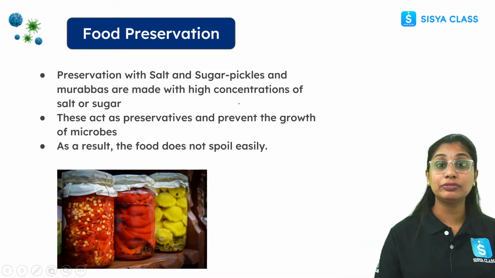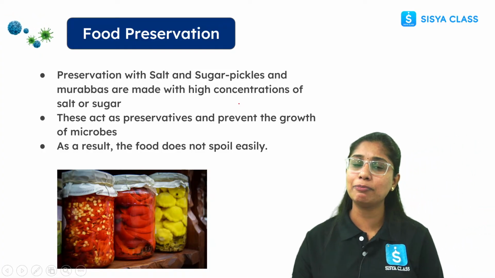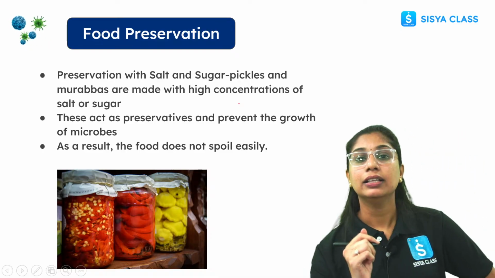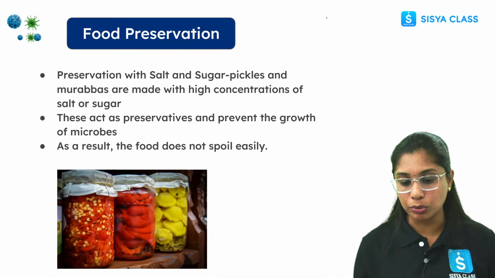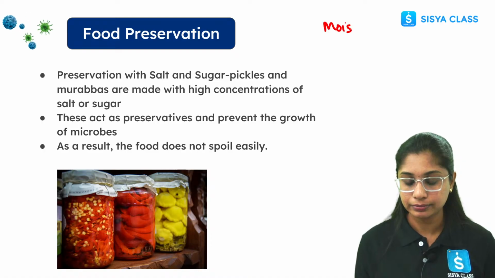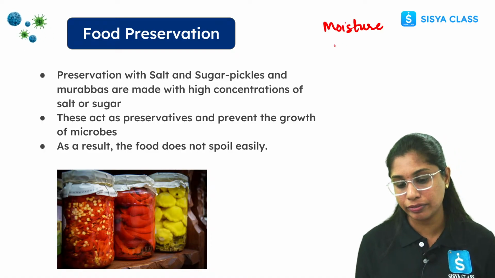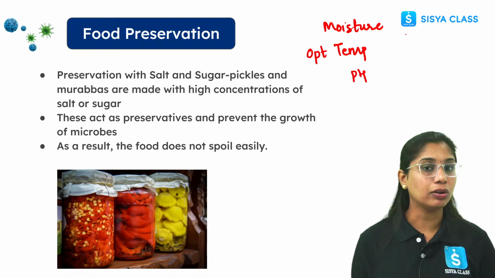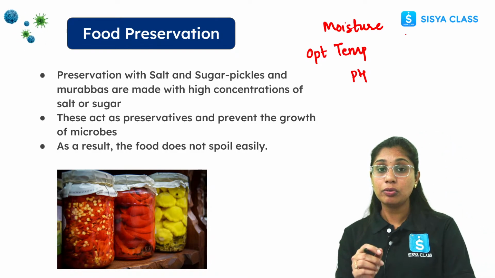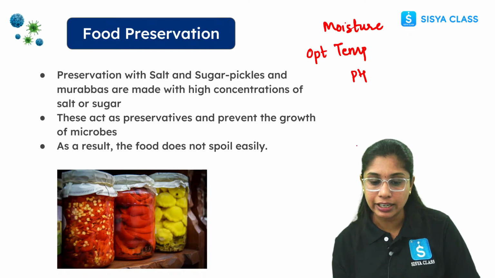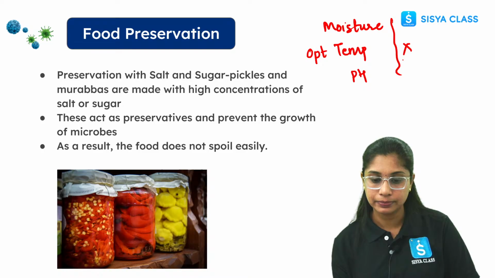Then coming to food preservation. Food is very important and we need to preserve it. Microorganisms can grow in certain conditions, like when there is good moisture, optimum temperature, and suitable pH. So in order to prevent the spoilage of food, we should cut off at least some of these things, right?